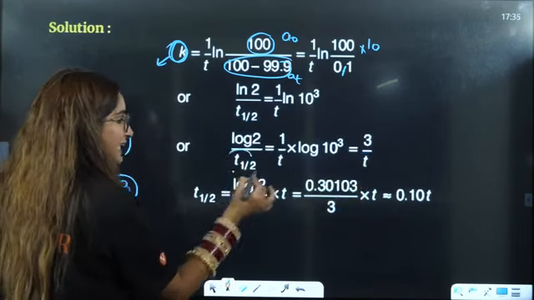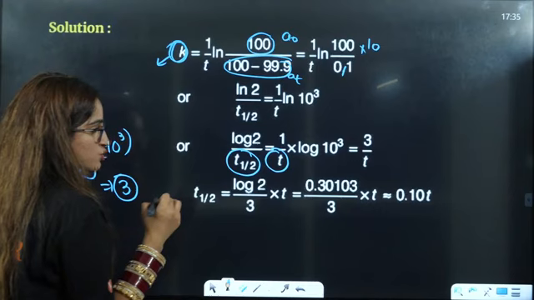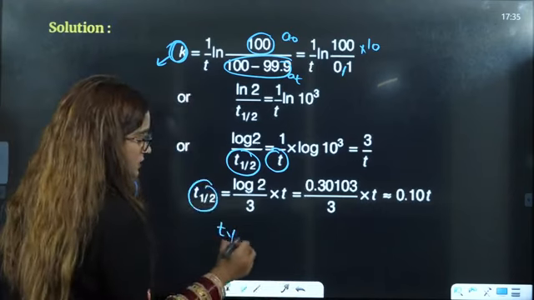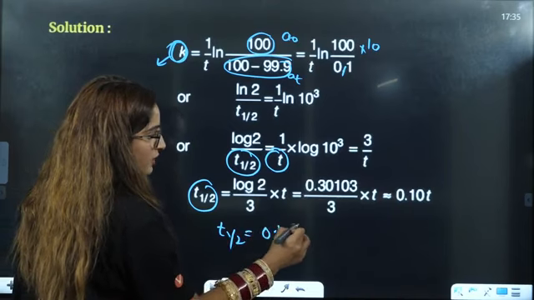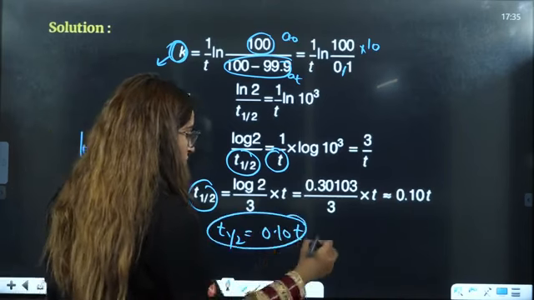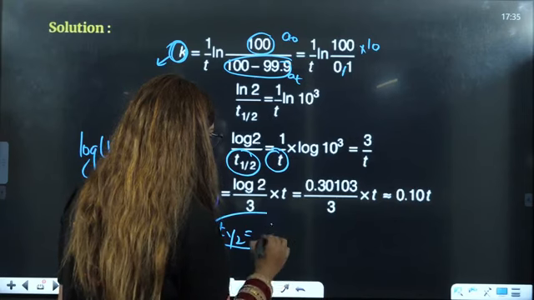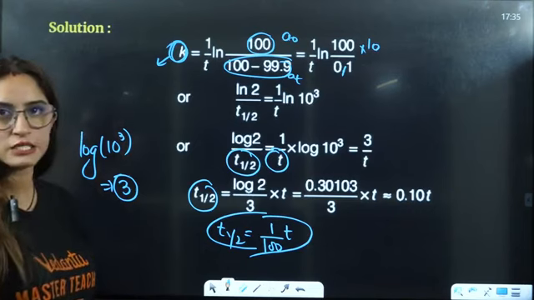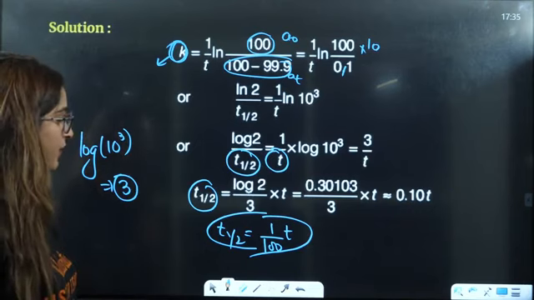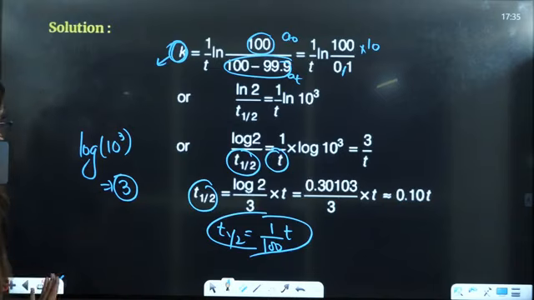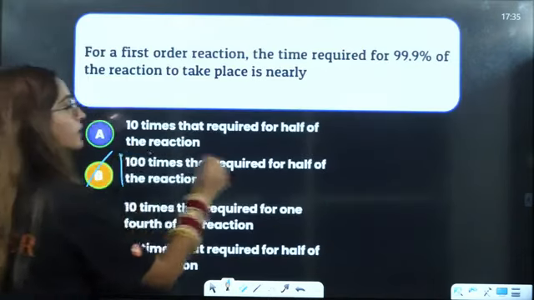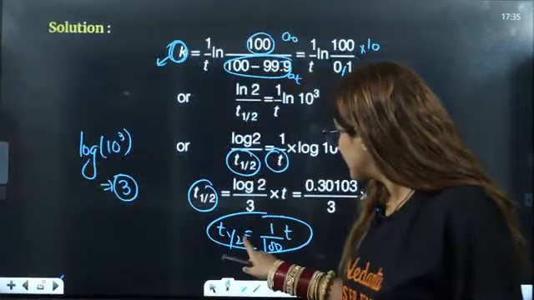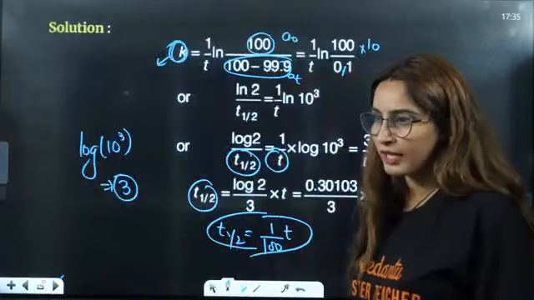When you compare t half with t and solve it, t half is equal to 0.01 of t. That means it is equal to 1 by 100 of t, so t is equal to 100 times that required for half-life. If you compare these two values, t is equal to 100 times t half.